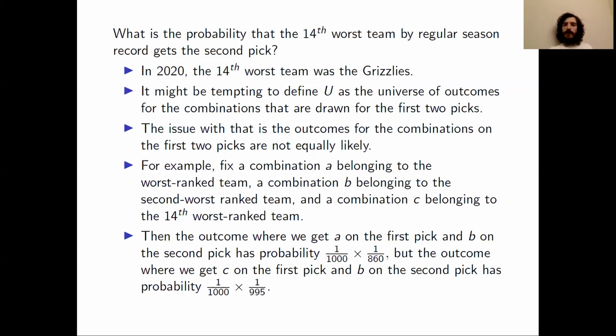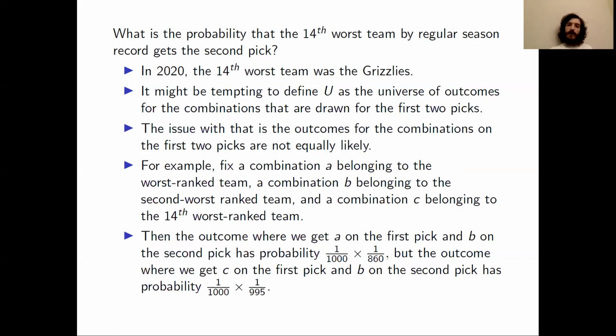Then we can say the outcome where we get A on the first pick and B on the second pick is going to have probability equal to 1 over 1,000 times 1 over 860. The 1 over 1,000 is the probability that we get A on the first pick. And the 1 over 860 is the probability that we get B on the second pick, conditioned on us getting A on the first pick.